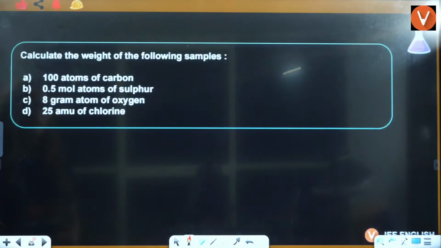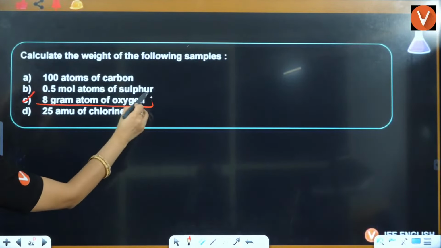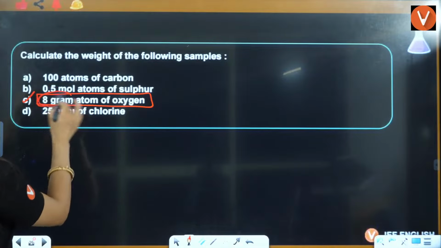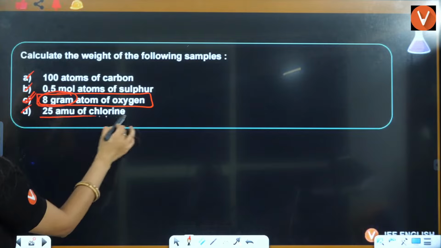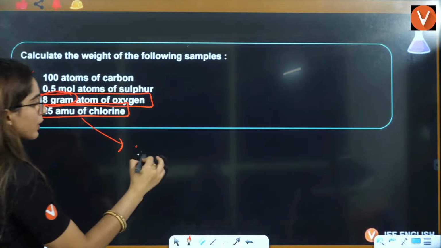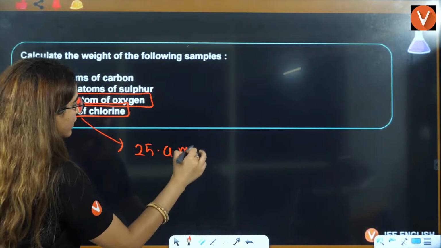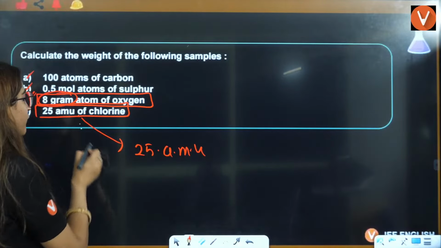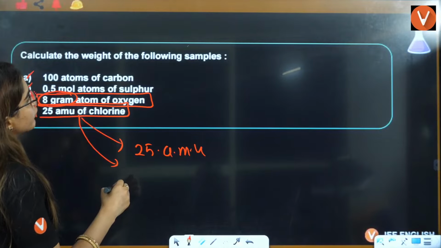Now, next is 8 gram of atom of oxygen. The weight is clear, only 8 gram is given to you, so that is there only. Then 25 AMU. What is the mass here? 25 AMU is given to you, and you have to calculate the weight.